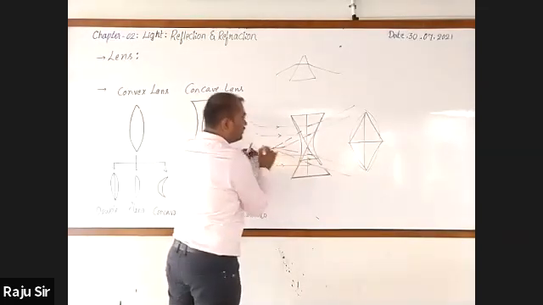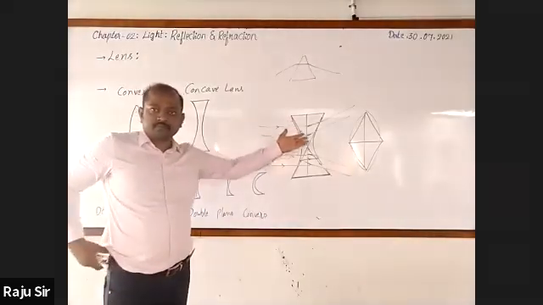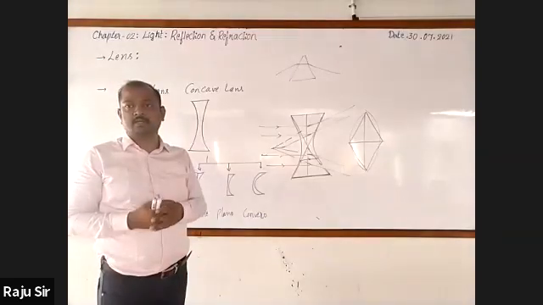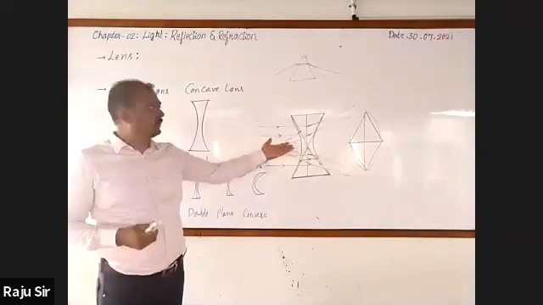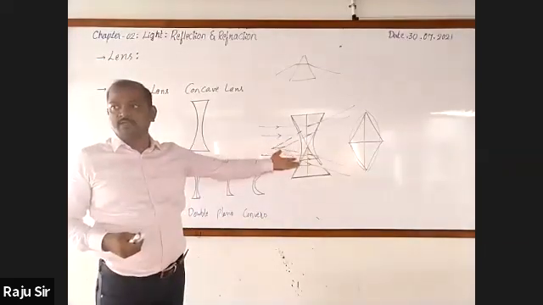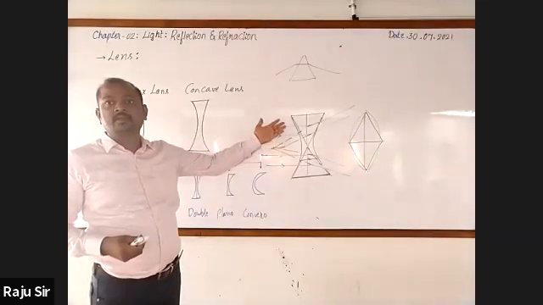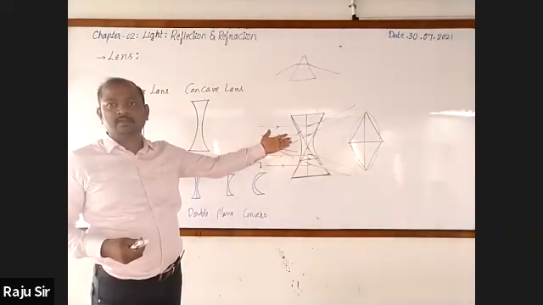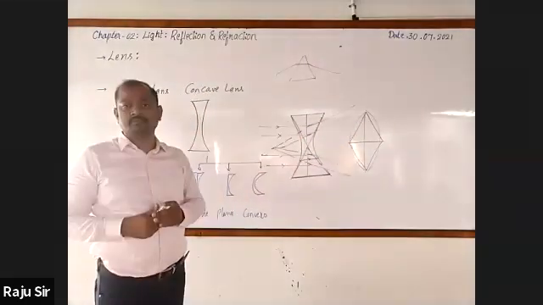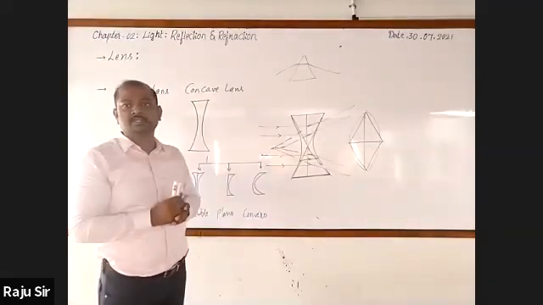Then could you tell whether this concave lens is converging or diverging? Diverging. A concave lens is called a diverging lens because the rays of light diverge from each other after refraction through it. When light passes through it, the light rays get diverged from each other.